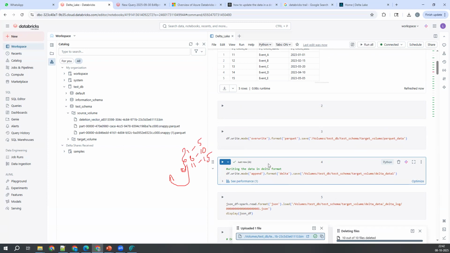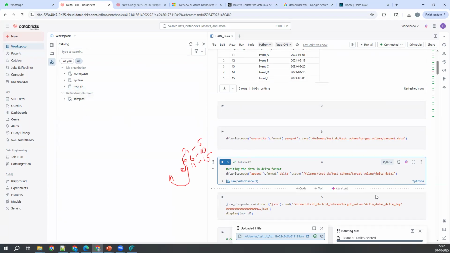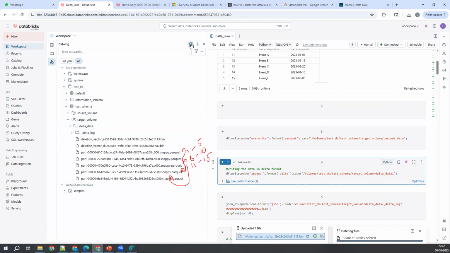Same concept here. Okay, delta data 1 I created here. I'm just refreshing this in the target volume. Let me expand this. Let the schema target volume. Where is this? 1 second. Refresh it once again. Yeah, see, delta data I see here with one Parquet file. Okay. You can create any number of.